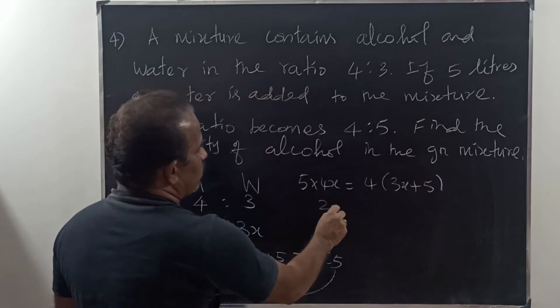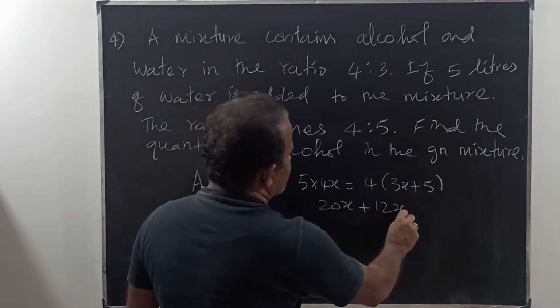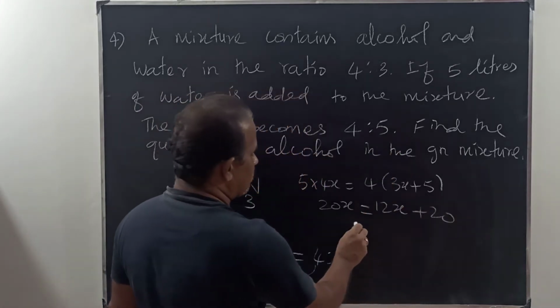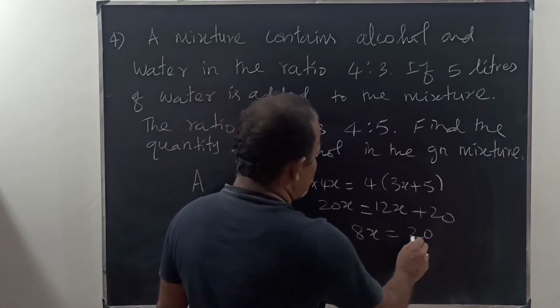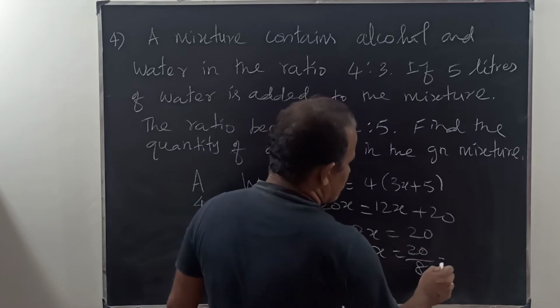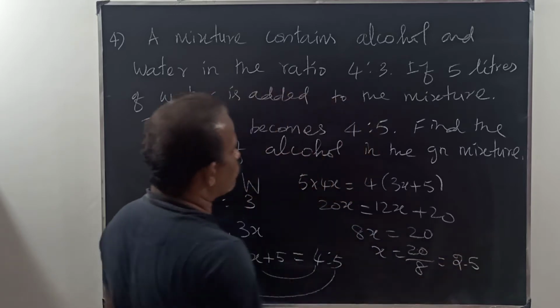So therefore 20x plus 12x, 20x is equal to 12x plus 20. Therefore 8x is equal to 20. Therefore x is equal to 20 by 8. So x is equal to 2.5.